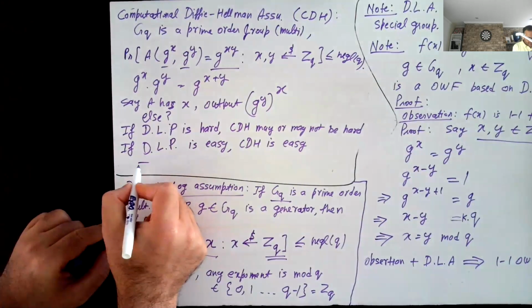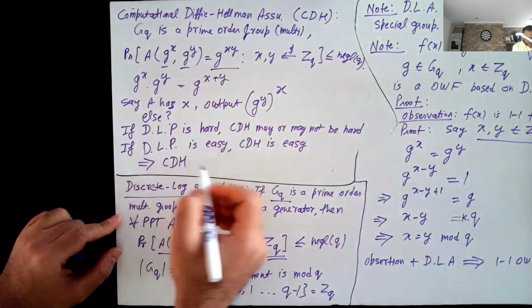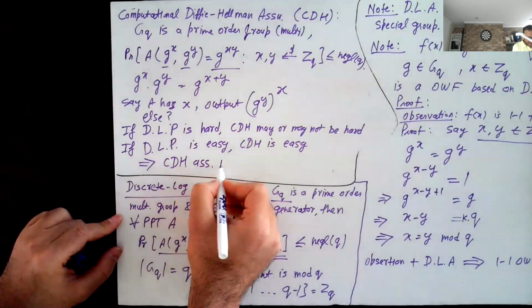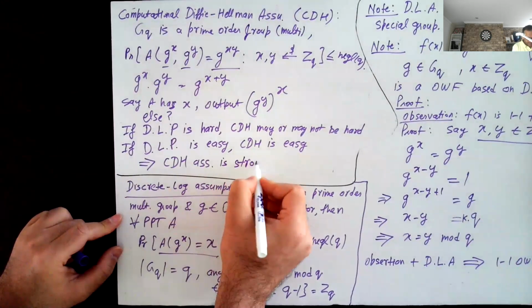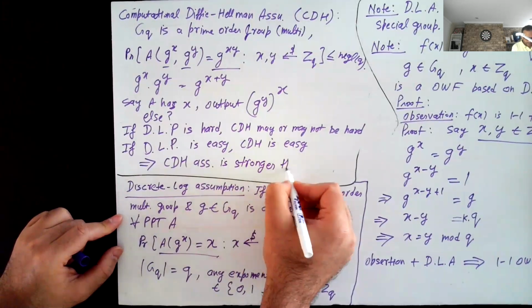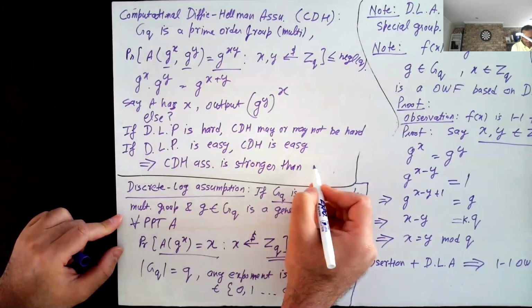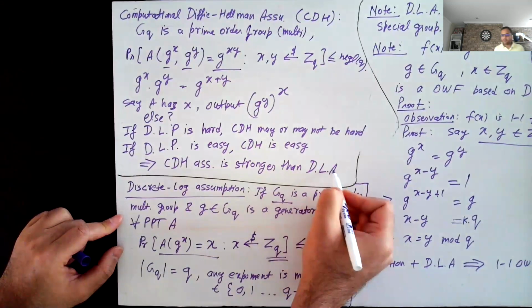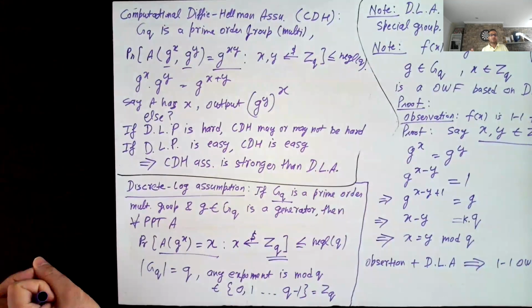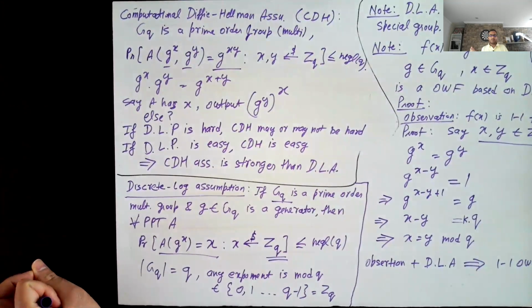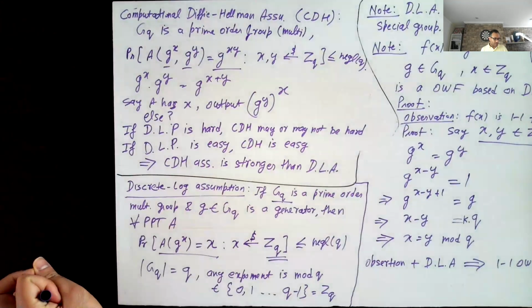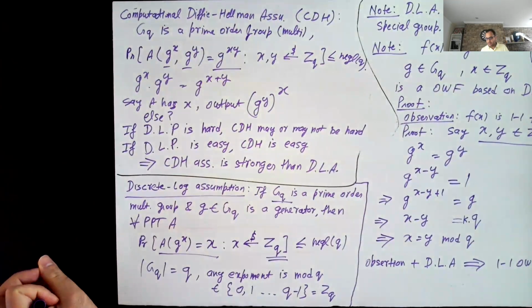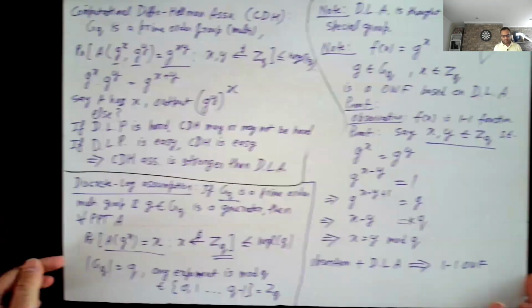So we will say that the CDH assumption is actually a stronger assumption than the discrete log assumption. Okay, stronger assumption means you're assuming something very strong. So in cryptography, of course, we prefer weaker assumptions. The weaker your assumption is, the more mild it is, the more likely it is to be true.